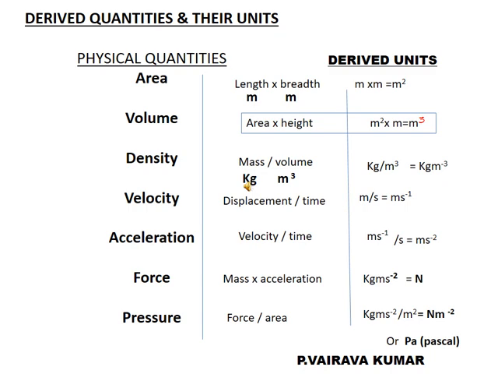The first physical quantity is area. For area we have a separate formula to find the area of any surface. What is the formula for finding area?